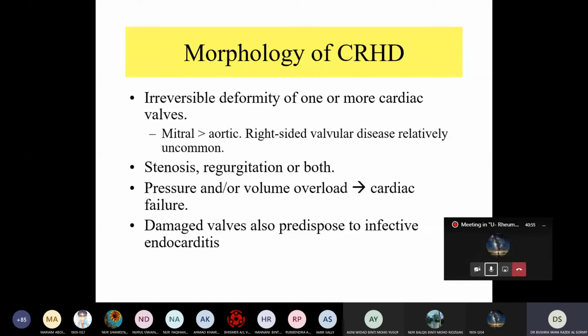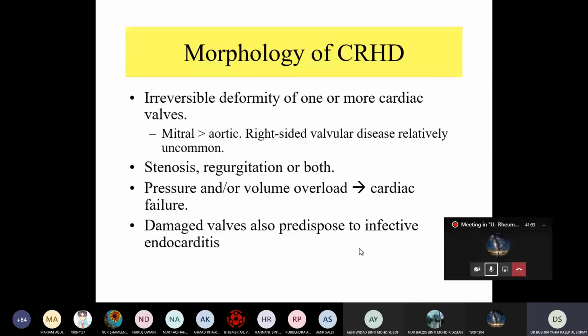But if there is mitral regurgitation, the left ventricle is involved. So both the left atrium and left ventricle will be enlarged because of the accumulation of the blood. Pressure or volume overload, cardiac failure. Damage of the valve also predisposes to infective endocarditis, isn't it? One of the main